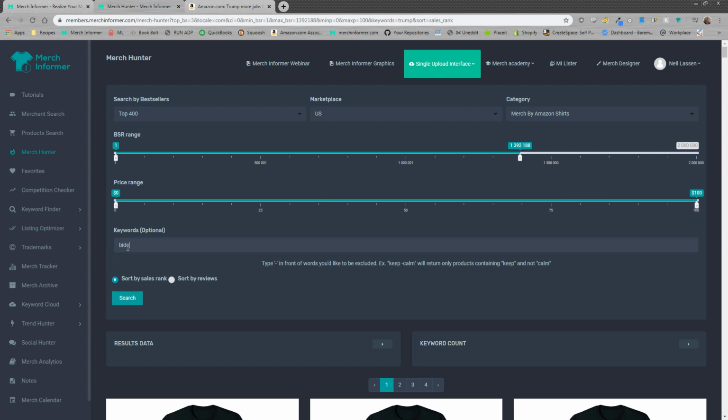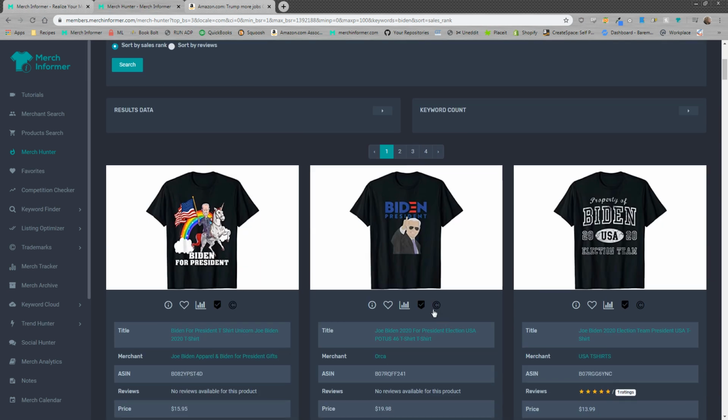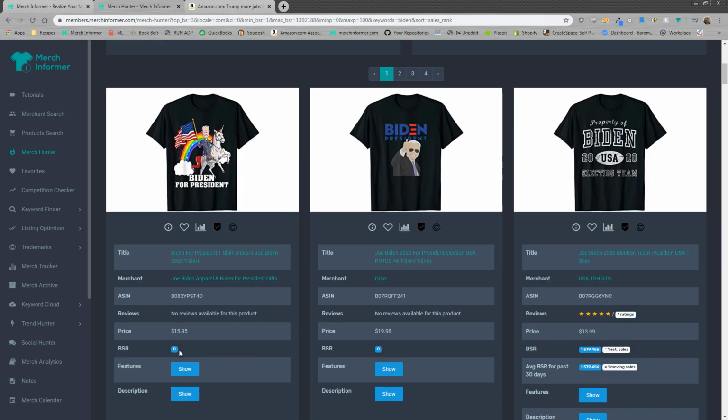And now we're gonna look up Biden. All right, so we'll just click search here, give it a second. All right, and now we see all the Biden shirts. Now, again, keep in mind that you're gonna see these sales ranks say 0. That's because merch is on pause. If you were doing this during normal operating hours of merch, it would be showing you the best sellers for the day you clicked the button, okay? But the way we're doing this is we're all stuck at home.